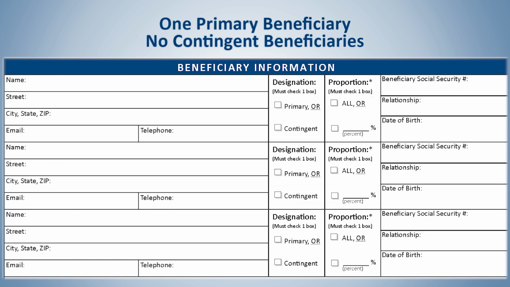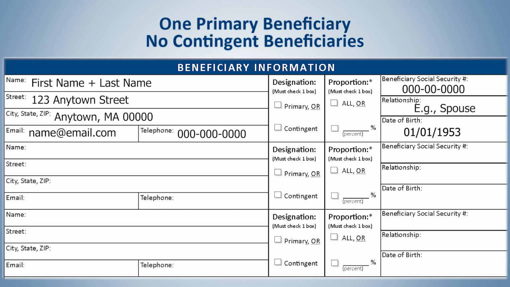Let's say that you are only designating one primary beneficiary and no contingent beneficiaries. You would fill out the beneficiary information, check primary under the designation, and then check all under proportion. You would not fill out any information for contingent beneficiaries. In this example, the spouse is designated as the primary beneficiary at 100% and no contingent beneficiaries were designated.